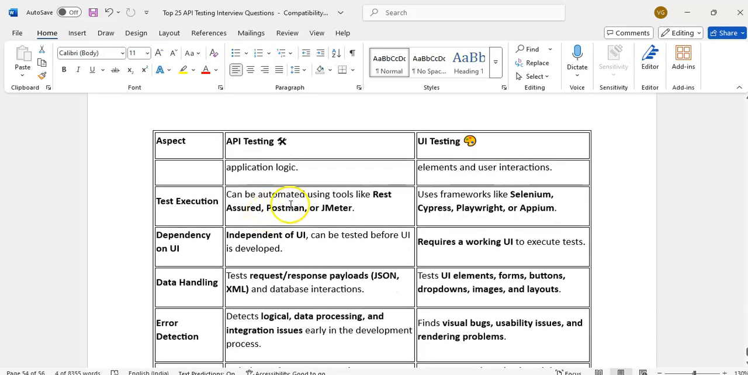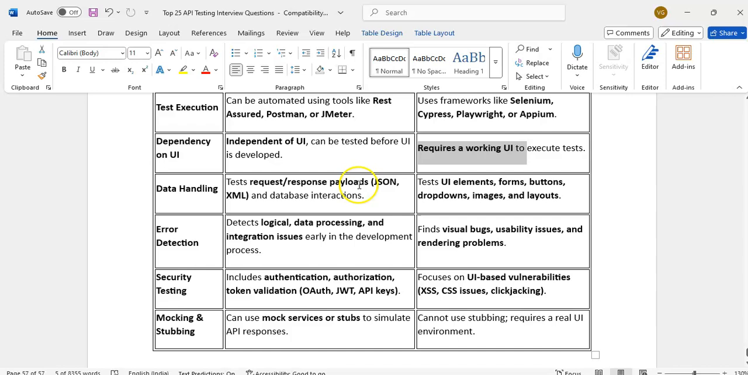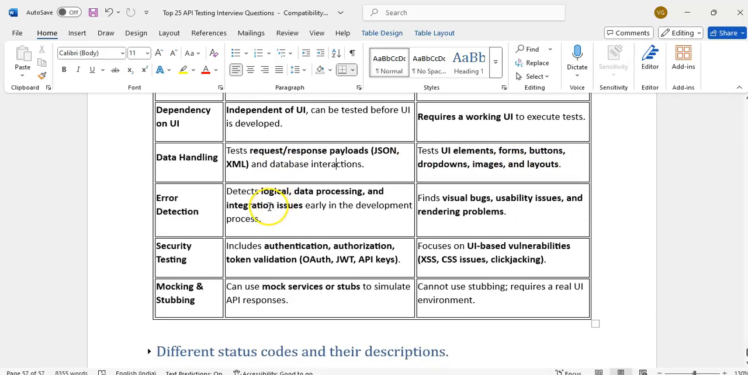Execution can be automated using REST Assured, Postman, JMeter, but here Selenium, Cypress, Playwright or Appium, independent of UI. It requires the UI. It is in the format of JSON and XML. Here we will have UI elements, right? Text box, button, images.